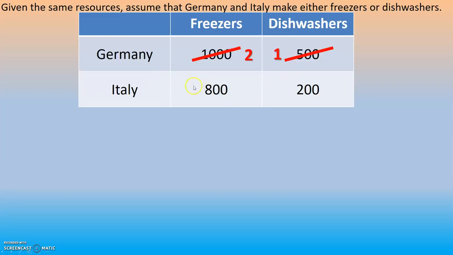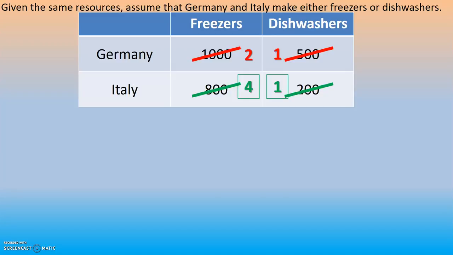Then I'm going to look at Italy. Italy has got 800 freezers to 200 dishwashers. I can go ahead and reduce that down and say I'm looking at a 1-to-4 ratio. Now, once I figured this out, it doesn't tell me anything. It's just going to make my math life a little bit easier.